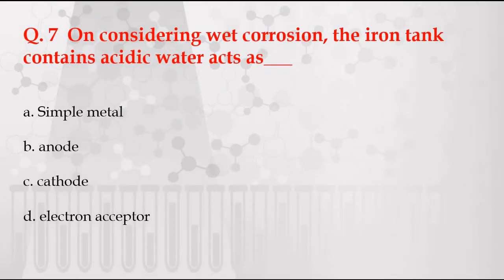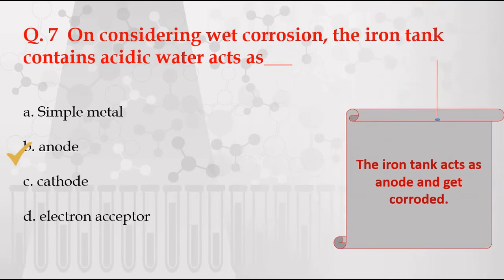Next question. On considering wet corrosion, the iron tank contains acidic water, acts as, options are given: A. Simple metal, B. Anode, C. Cathode, D. Electron acceptor. The correct answer is anode, because the iron tank acts as an anode and get corroded.